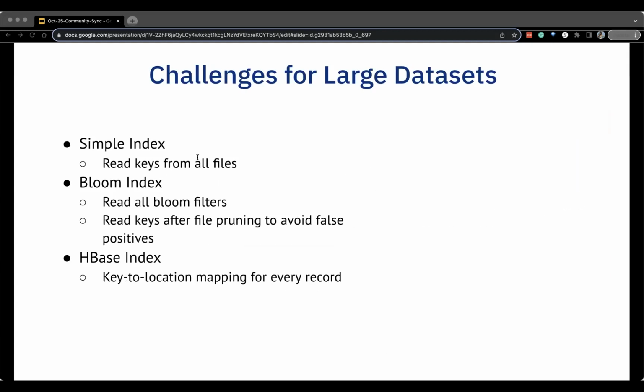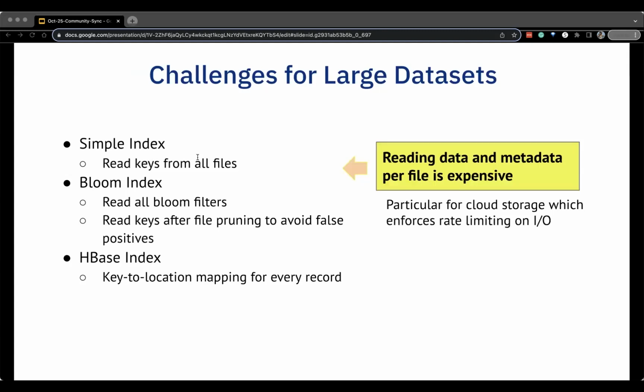So as you can see, there are a couple of challenges for large data sets using existing files. The simple Bloom index needs to read either the keys or Bloom filters from all files. They have to read some data or metadata per file. This can be really expensive for large data sets, particularly on cloud storage, because cloud storage enforces rate limiting on I/O, which means that you can only send a certain amount of RPC calls to cloud storage to read data. So this can create bottlenecks to the index.